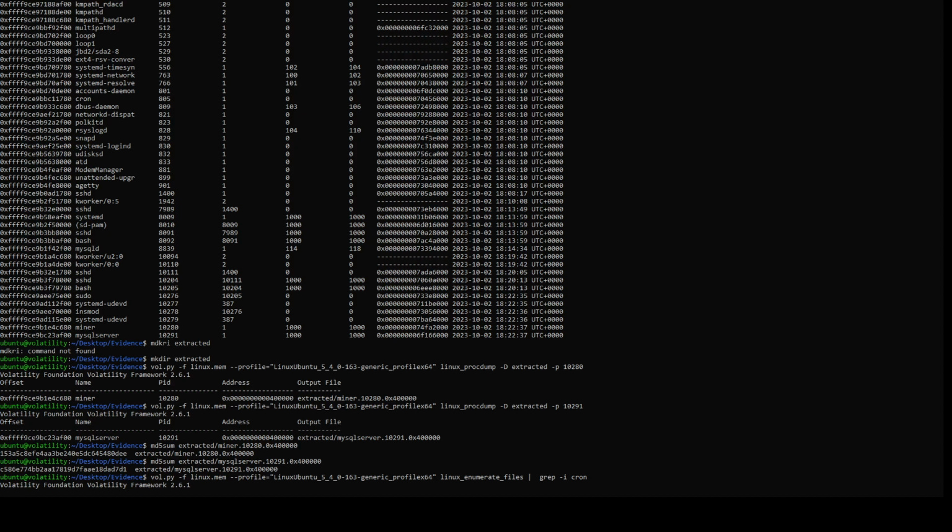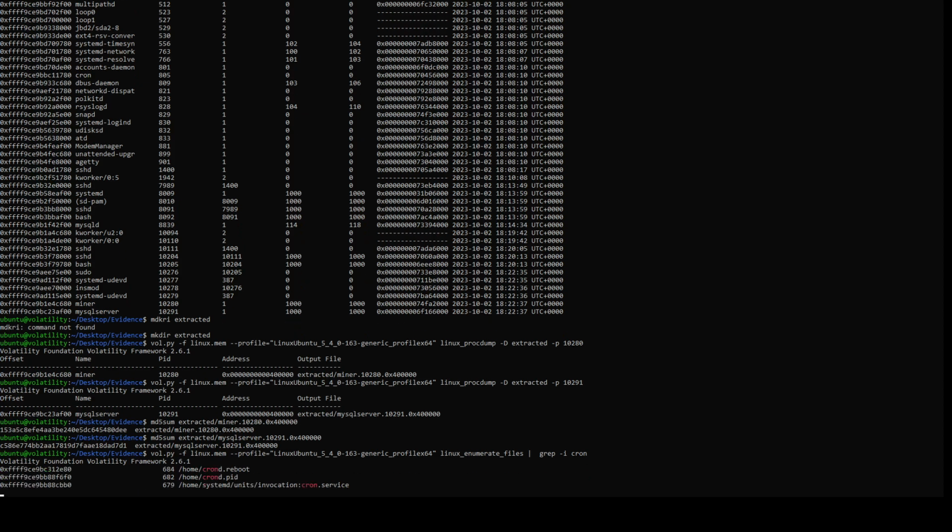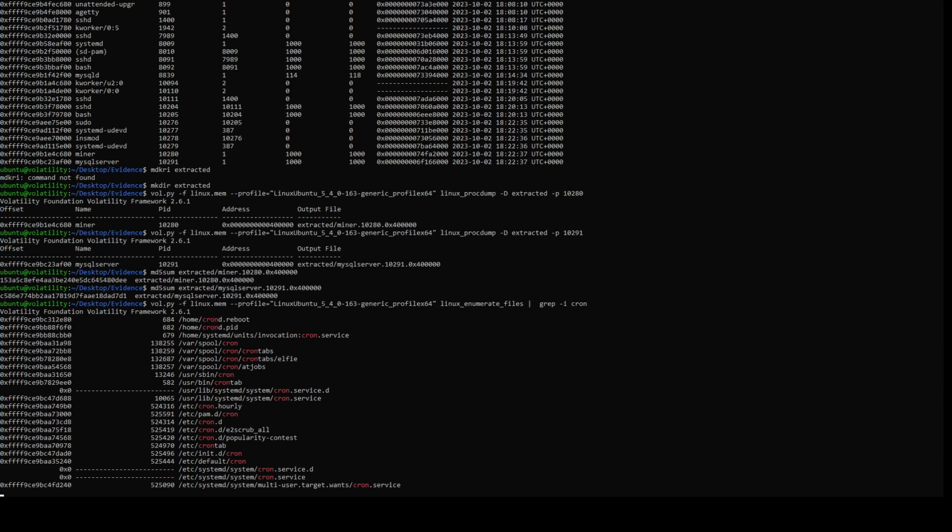/var/spool/cron/crontabs/elfie. Now that looks interesting. /var/spool/cron/atjobs. I see /usr/bin/cron as the command itself. I see crontab and so forth. /usr/lib/systemd/system/cron.service.d, yeah, all the things. Okay, cut for brevity, thank you, sir.